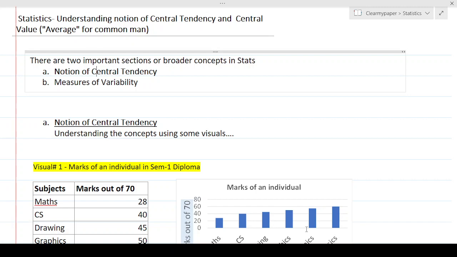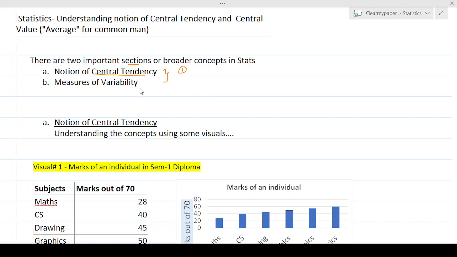All right, there are two important sections in statistics. However advanced you can think about statistics, it branches off from these two topics. The first one is the notion of central tendency. Again, like I said, this is jargon, central tendency. Once I explain in this video, you'll know that this was not a big deal. It was just heavy jargon to overload your brains.